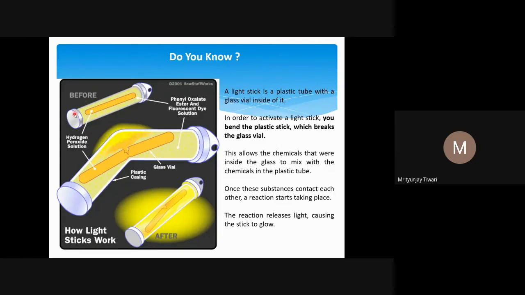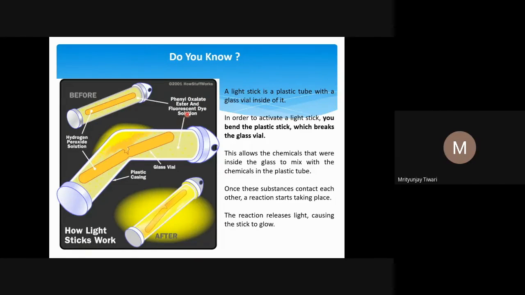Because this is the initial structure of this light stick. Inside it, a glass vial is kept, and in that glass vial we keep hydrogen peroxide solution. And outside that we add phenyl oxalate ester or any other fluorescent dye which can absorb light and show the color later on. So what will happen? Once you bend it, this vial breaks, so H2O2 now comes out and mixes with phenyl oxalate.